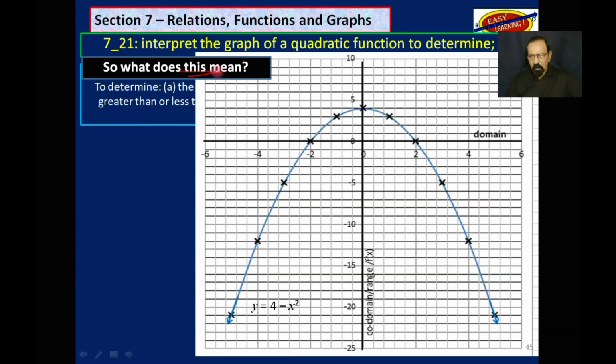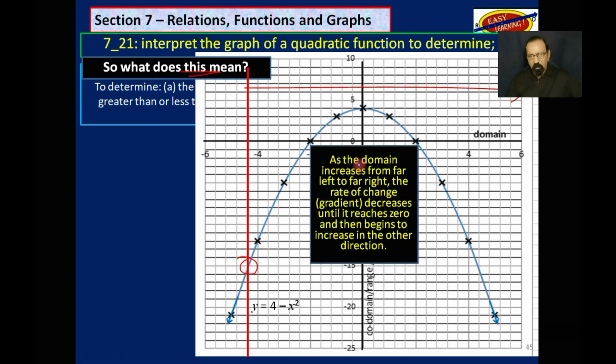So what does this mean? Simply, if you take a line like this, parallel to the y-axis, and you drag it across this graph, as the domain increases from far left to far right, the rate of change, which is the gradient, decreases until it reaches 0 and then begins to increase in the other direction.